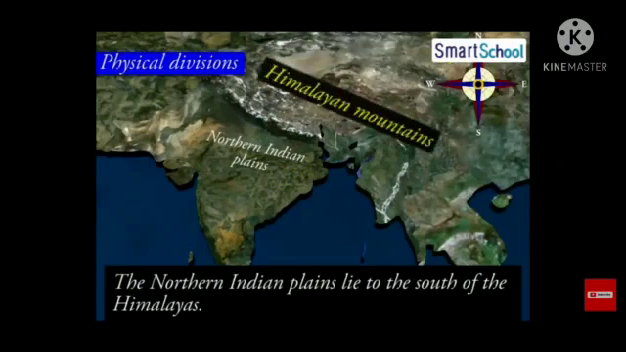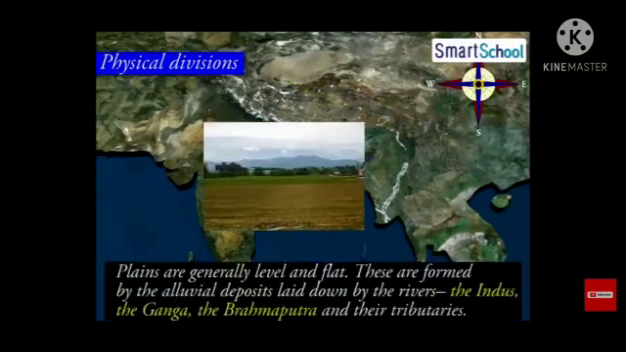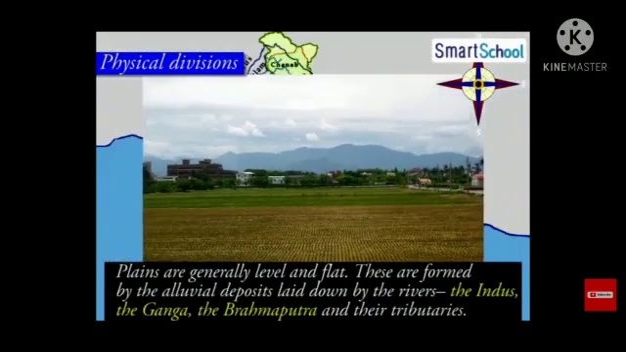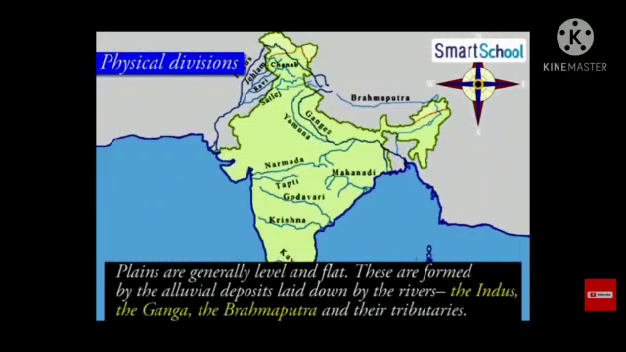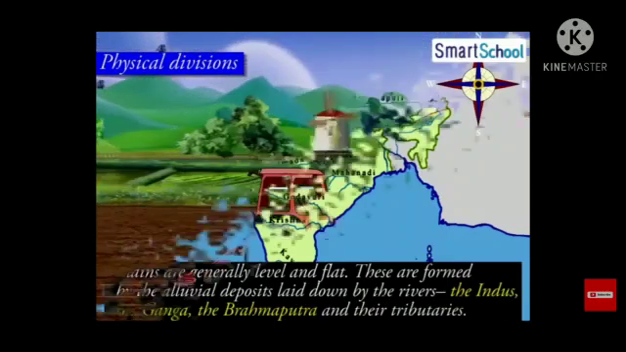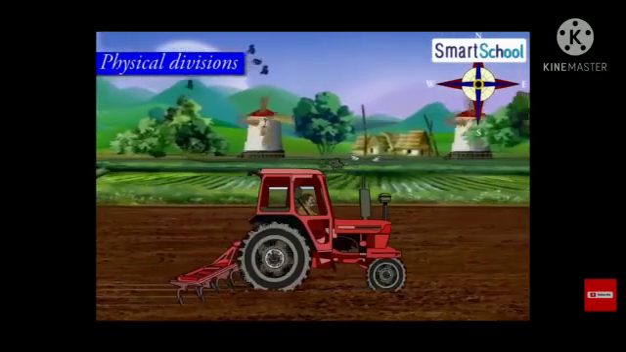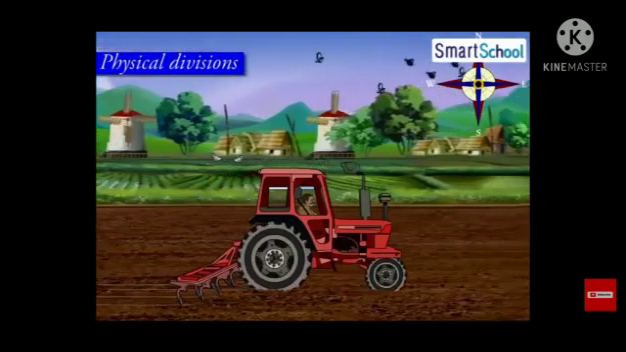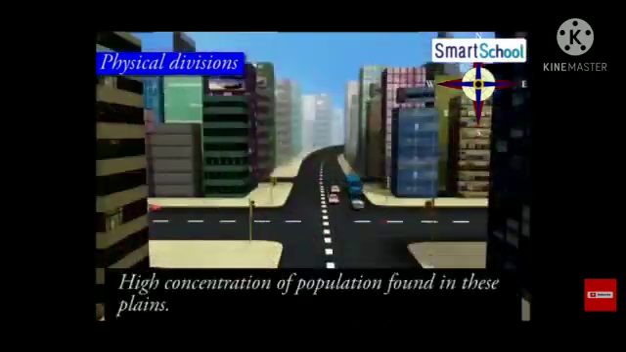The northern plains lie to the south of the Himalayas. They are generally level and flat. These are formed by the alluvial deposits laid down by rivers like Indus, Ganga, Brahmaputra and their tributaries. These rivers provide fertile land for cultivation. That is the main reason for the high concentration of population in the northern plains of India.